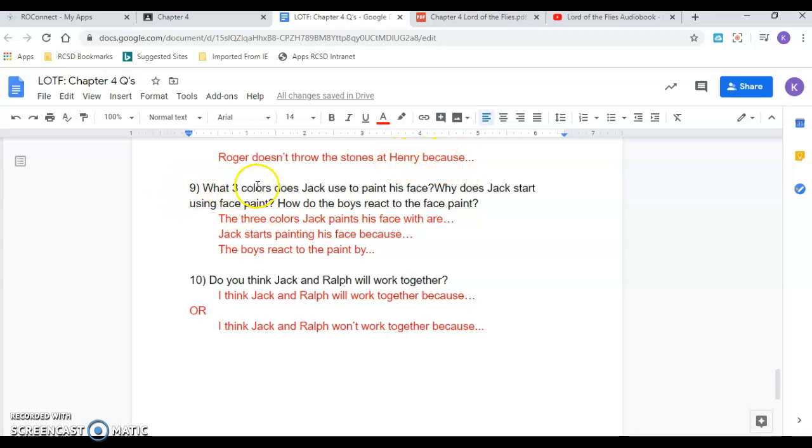9, what 3 colors does Jack use to paint his face? Why does Jack start to use face paint? And how do the boys react to the face paint? The 3 colors Jack paints his face are: Jack starts painting his face because, and the boys react to the paint by. Finish these sentences. Last one, 10, do you think Jack and Ralph will work together? So one of these two are your sentences you're going to finish, not both of them. I think Jack and Ralph will work together because, or I think Jack and Ralph won't work together because. Which one do you think it is? And finish that sentence. If you have any questions, always feel free to reach out. Thanks.